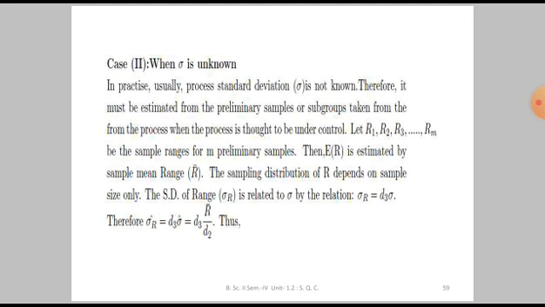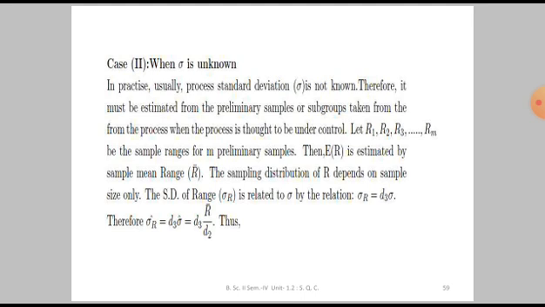Standard deviation of range is some function of n into process standard deviation. Therefore, sigma R cap, that means estimate, is nothing but d3 into sigma cap, and which is equal to d3